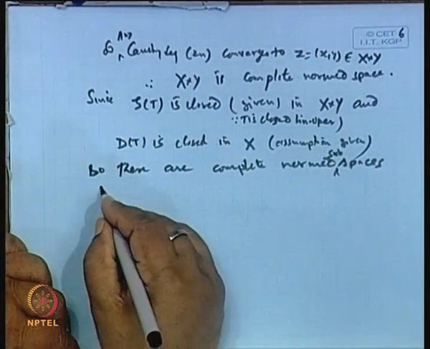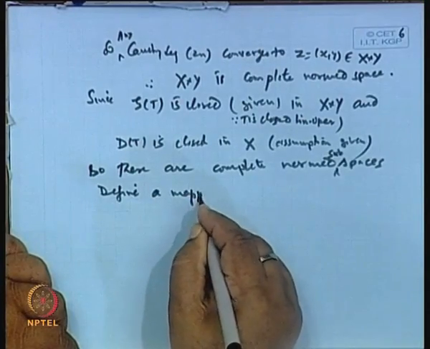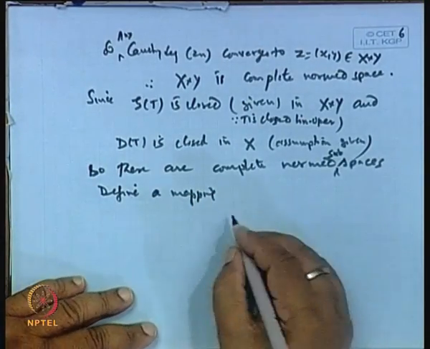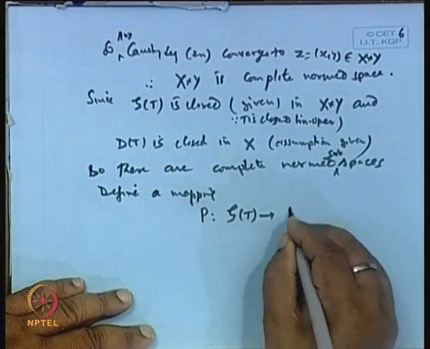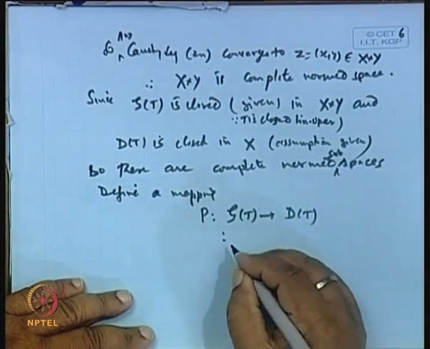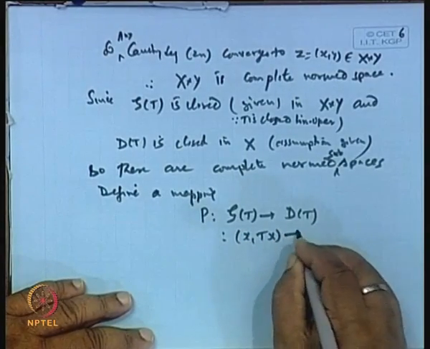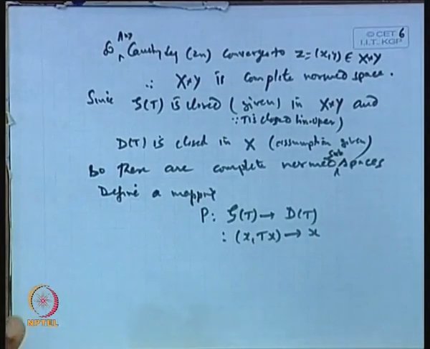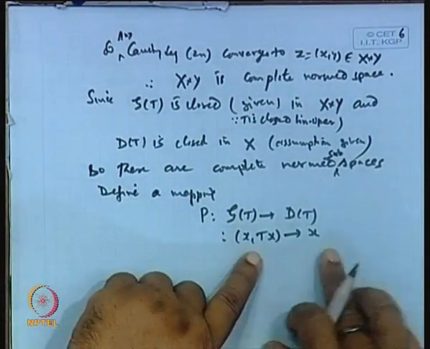Now, let us define a mapping P from the graph of T to the domain of T, which carries the point (x, Tx) to x. Okay. Pick up the point in the graph of T and then take its image.